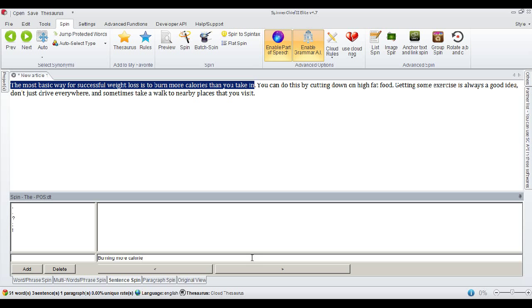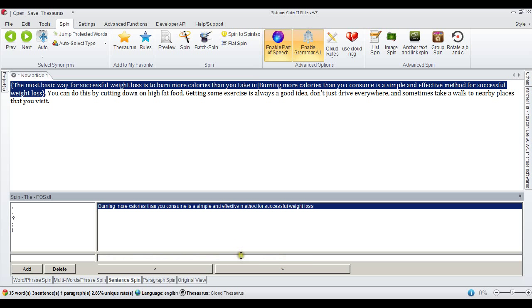burning more calories than you consume is a simple and effective method for successful weight loss. And now I just hit the enter button,